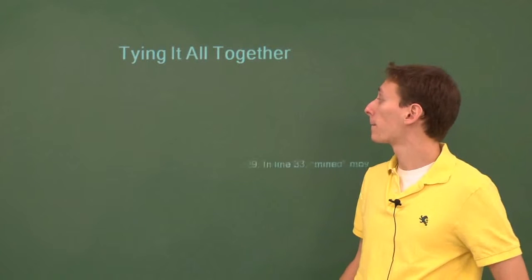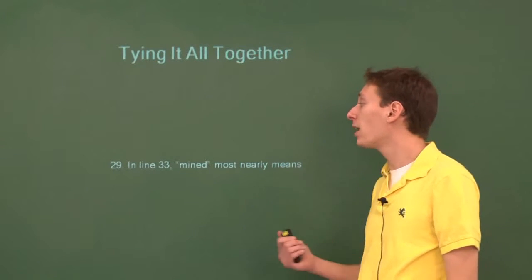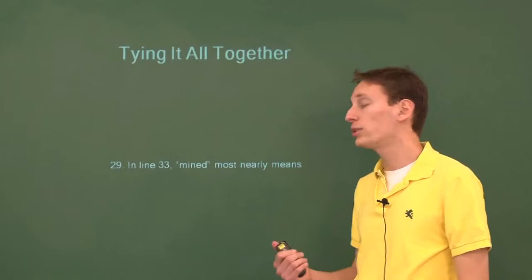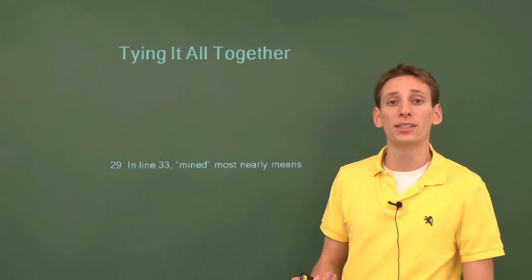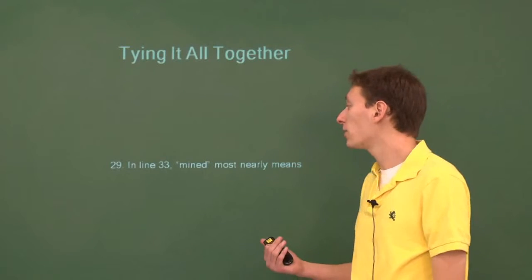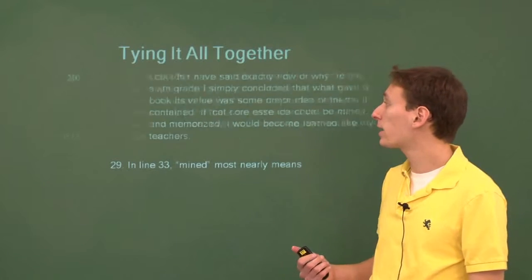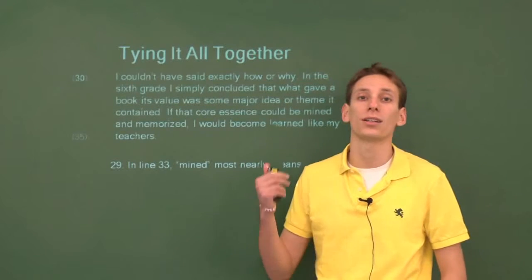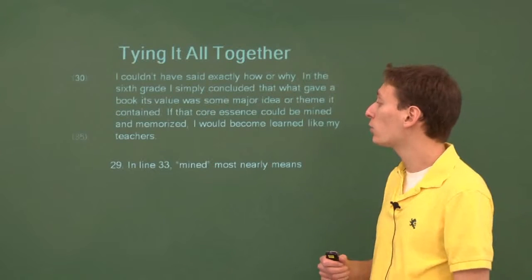We're just going through this to try to figure out how we're going to mark up the test book on test day. All right, so here's the question you're going to see on the reading comp. It's going to be in line 33, mind most nearly means. So let's try to figure out what this question means. Basically rephrase it in your own words. It means, well, what does mind mean in the passage, right? So we're going to look back at the passage at line 33. We're going to look at the line before and after. Don't worry about it. We're going to learn all about this in a later module, but let's give it a read.